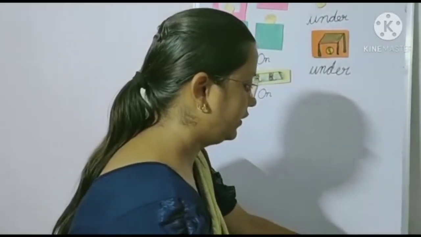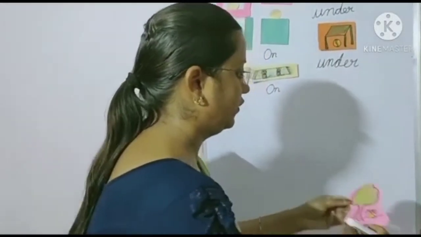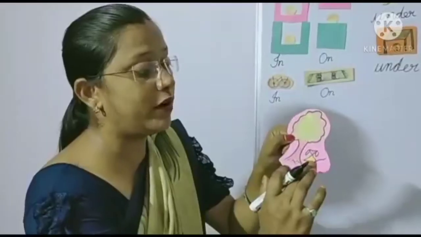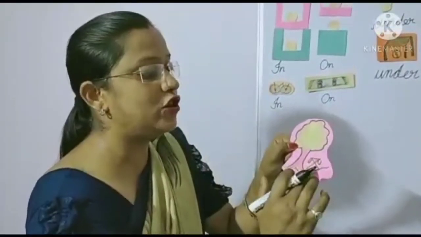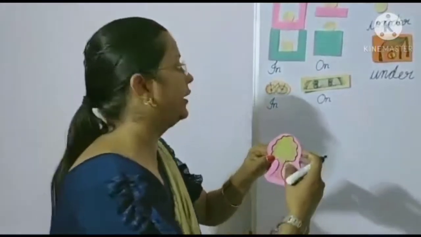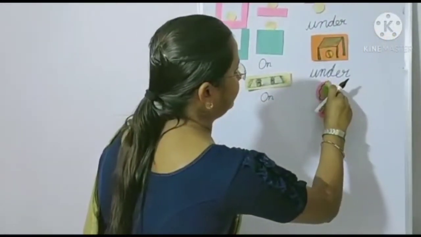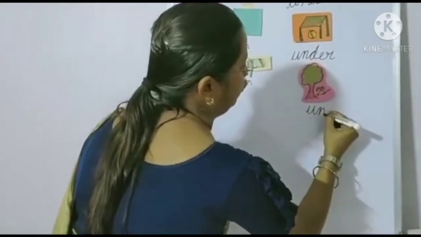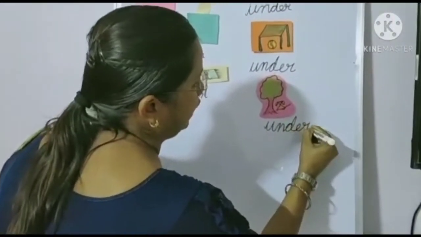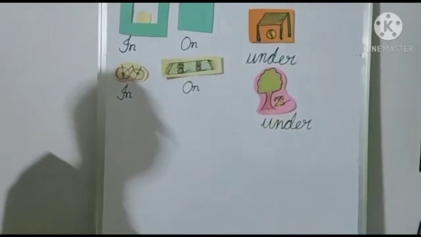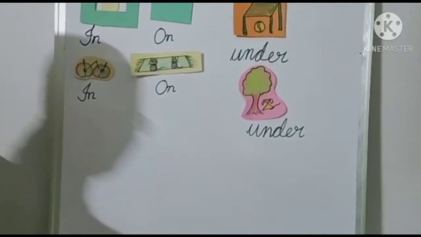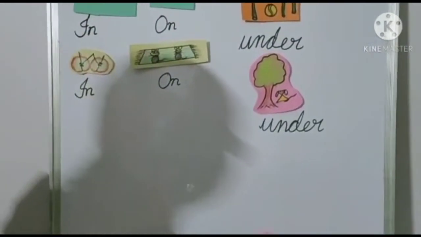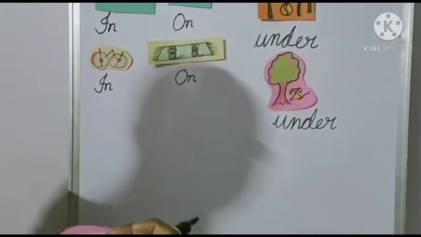Okay, children, see here. Dog is sitting under the tree. This dog is sitting under the tree. U-N-D-E-R. Same picture here. See carefully.